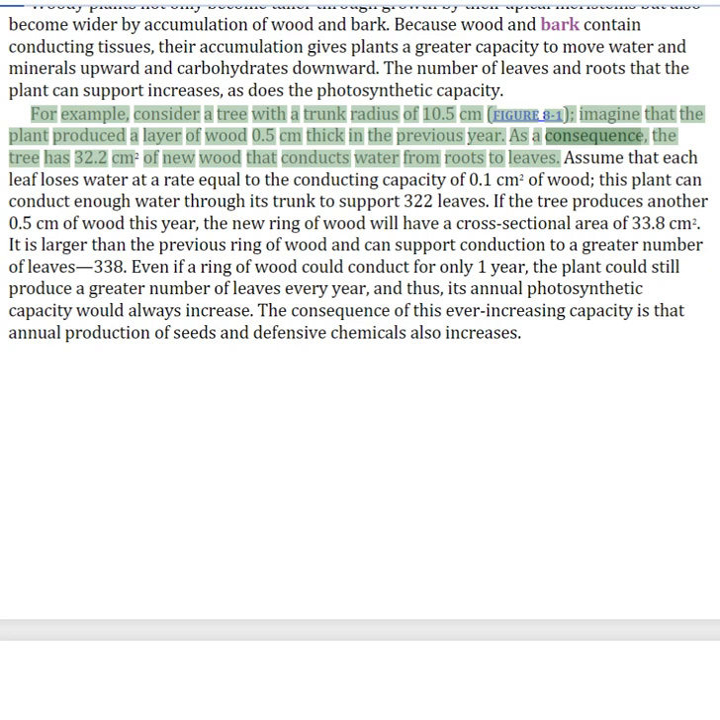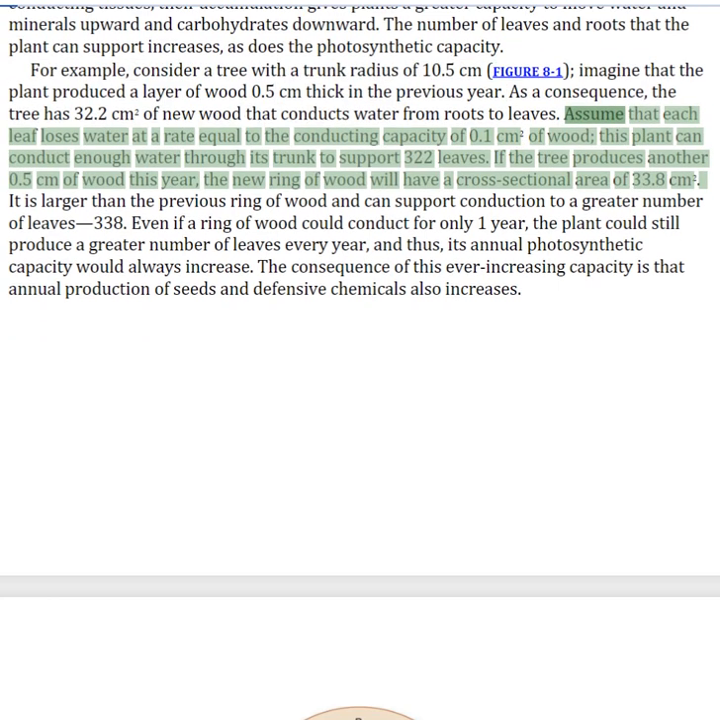As a consequence, the tree has 32.2 centimeters of new wood that conducts water from roots to leaves. Assume that each leaf loses water at a rate equal to the conducting capacity of 0.1 centimeters of wood. This plant can conduct enough water through its trunk to support 322 leaves.